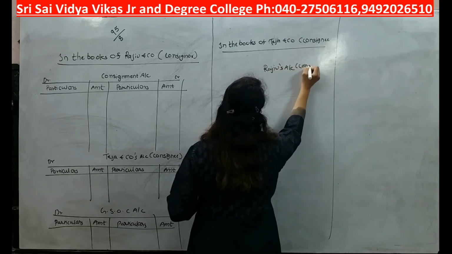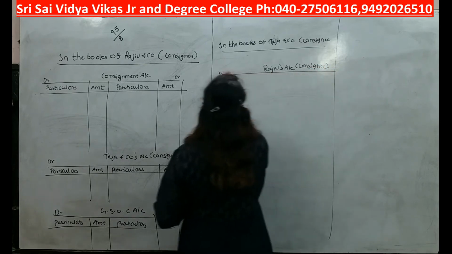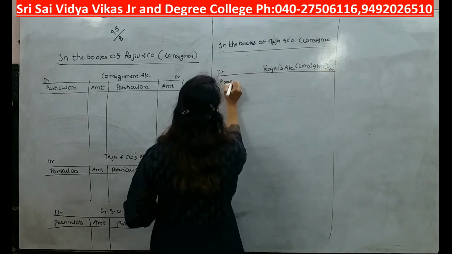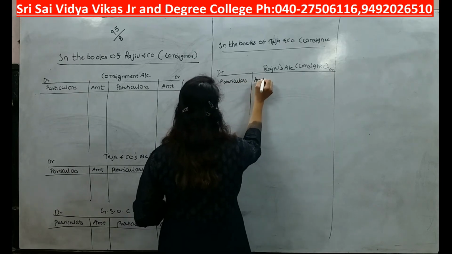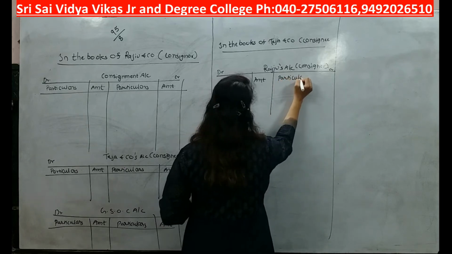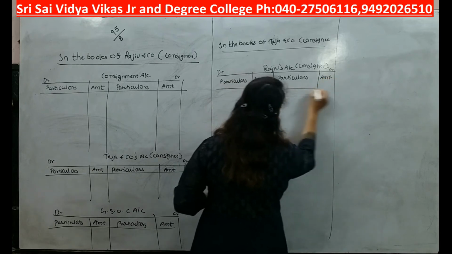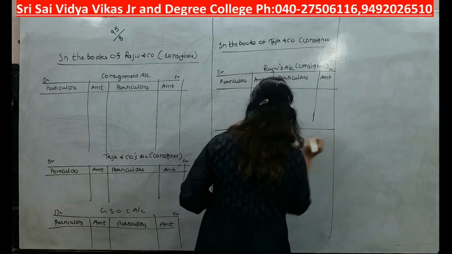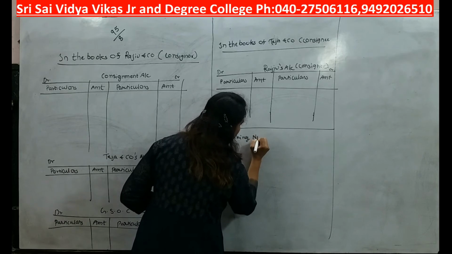Rajiv's account, I am going to prepare only one ledger, that is of consignor, divided into 2 parts, debit, credit, particulars, amount. This ledger is going to be extremely easy students. Particulars and amount. Okay, and here I will prepare working note.